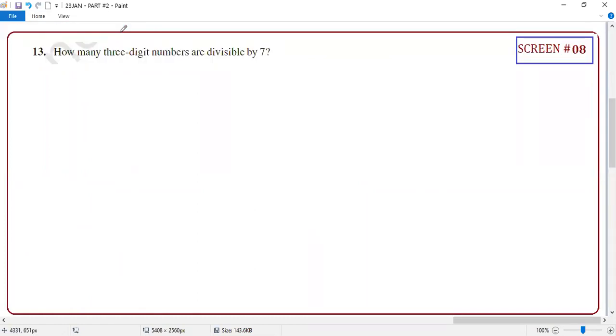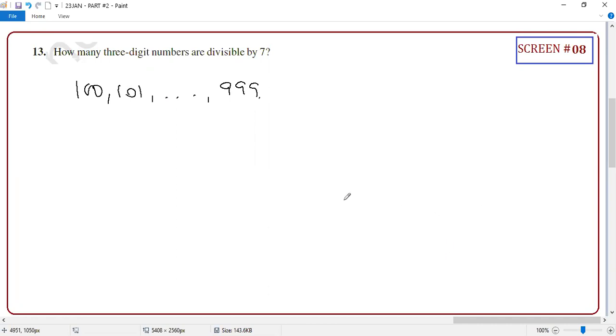How many 3-digit numbers are divisible by 7? Guys, this is a very important question. Again, I'm saying that it's coming in the board exam, as well as this question is very important for your next topic, series, that we are going to see on Tuesday. So please be very clear with this. Finding A and L is difficult, but it's not so difficult if you understand logically. What is the 3-digit number? First number starts at 100, 101. It ends with what? 999.